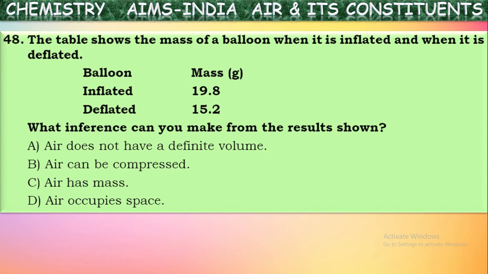Okay, see the next one. The table shows the mass of a balloon when it is inflated and when it is deflated. When inflated, the mass of the balloon is 19.8 grams. When it is deflated, meaning when it is evacuated, its mass is 15.2. These are the observations. Now what are they asking on this? What inference can you make from the result shown? From these masses given for the balloon after inflation and after deflation, what does this prove? See here, what property of air is proved by this?